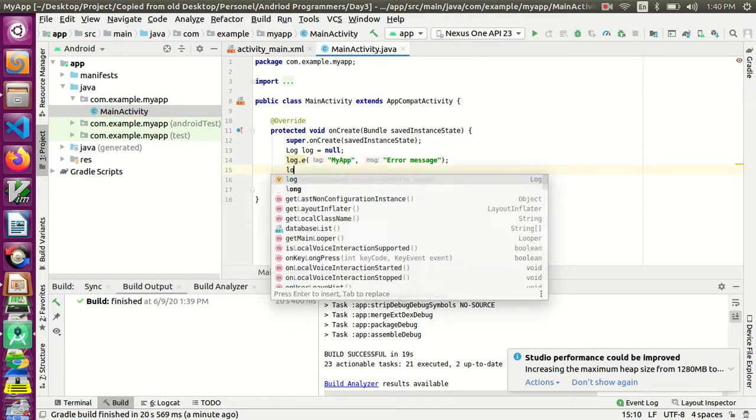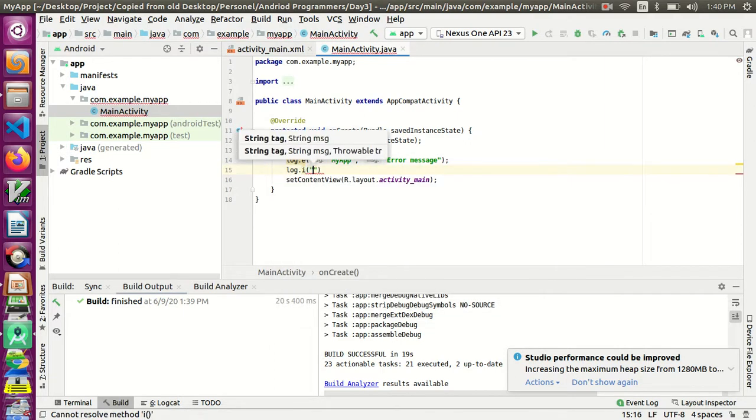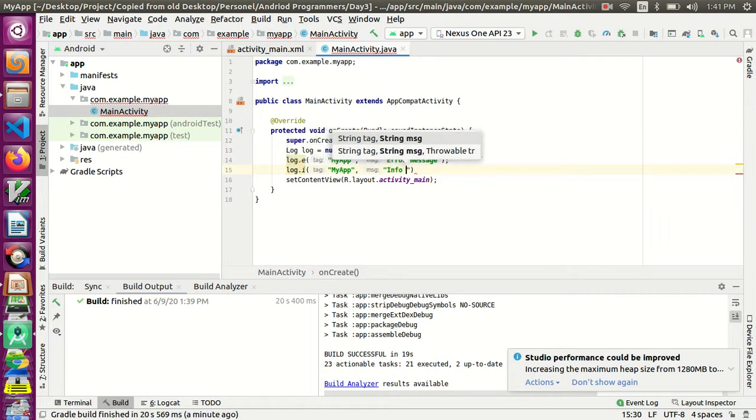And next what I will do is I will add Log.i. This is information, so I will give the same tag, and then I will give an information message, info message.